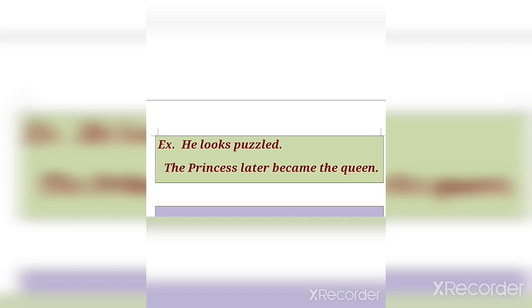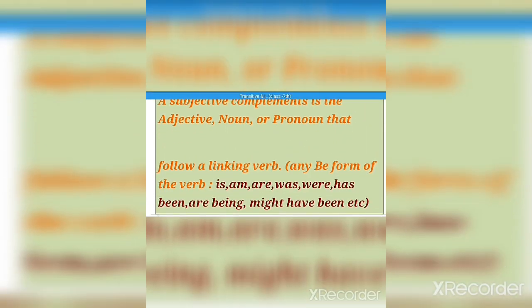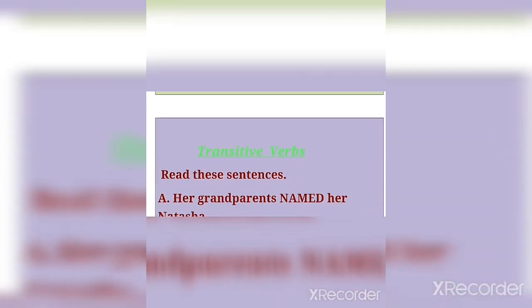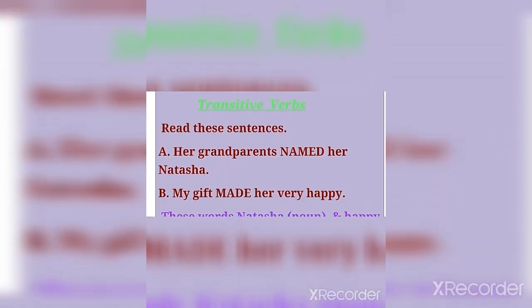See the example: he looks puzzled. Here puzzled is not an object; puzzled is an adjective that is telling more about the subject he. The second sentence says, the princess later became the queen. Here queen is a noun, as I told earlier that a subjective complement can be a noun, adjective or a pronoun.